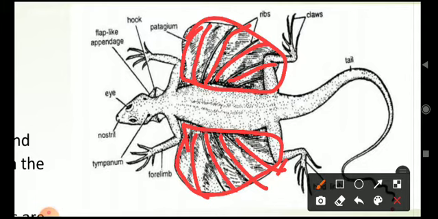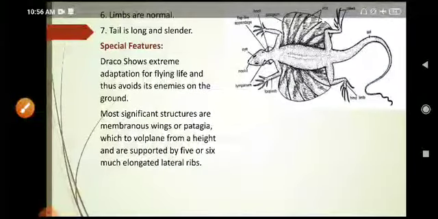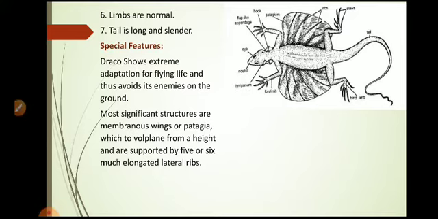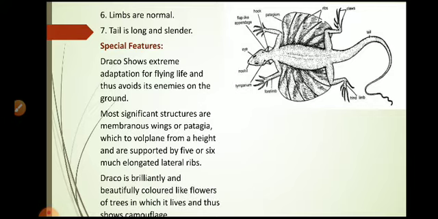This patagia which is supported by ribs is responsible for planing from a height, supported by 5 or 6 much elongated lateral ribs. Planing means these are the organisms which glide towards the ground with no power. Without any power, without any energy, they move from height to ground surface. Okay. Draco is brilliantly and beautifully colored, like the flowers of the trees in which it lives, and thus shows camouflage.